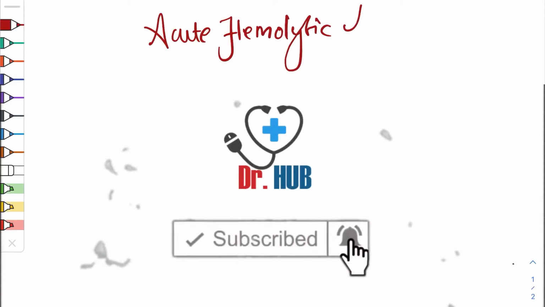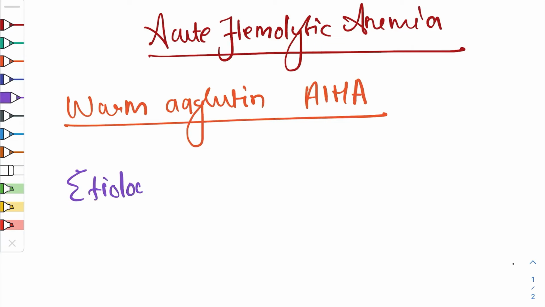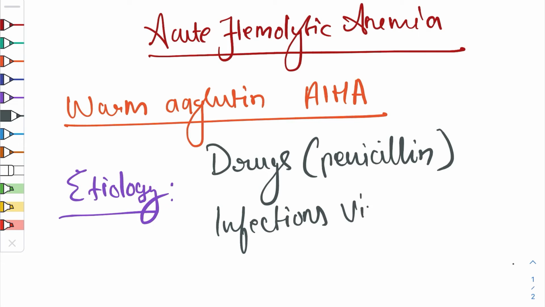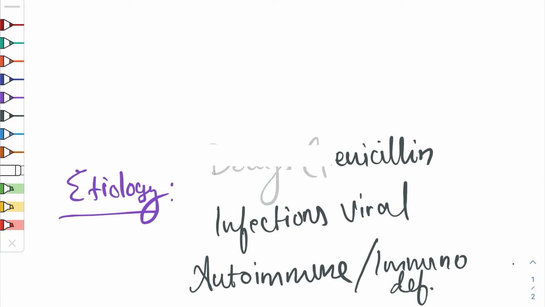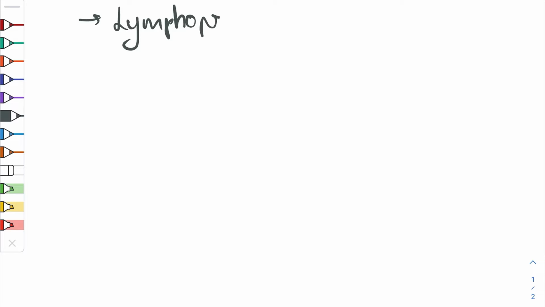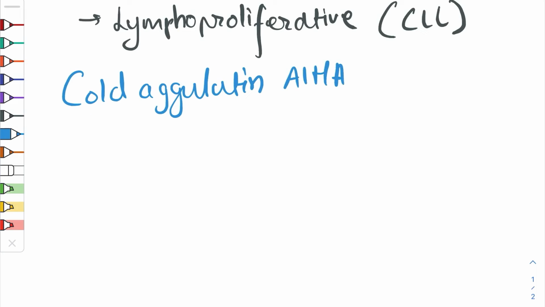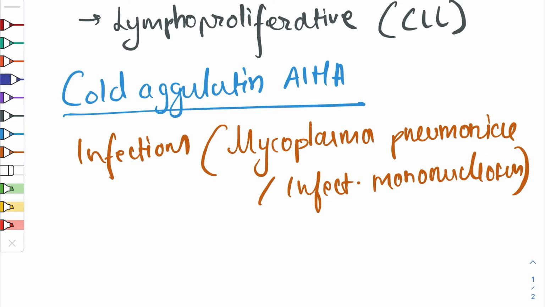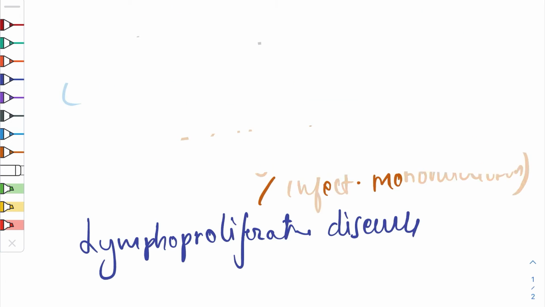Acute hemolytic anemia, warm agglutinin AIHA. Etiology is drugs, penicillin. Infections, viral and autoimmune immunodeficiency. Lymphoproliferative, that is CLL. Cold agglutinin AIHA, this infections, it is mycoplasma pneumonia, infectious mononucleosis and lymphoproliferative disease.